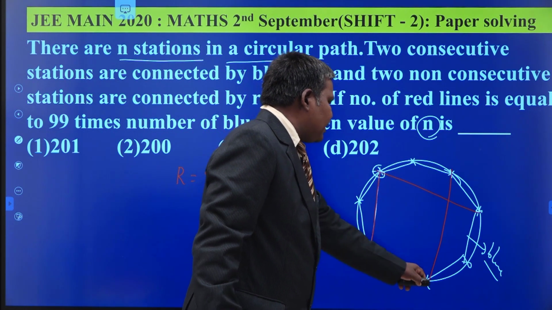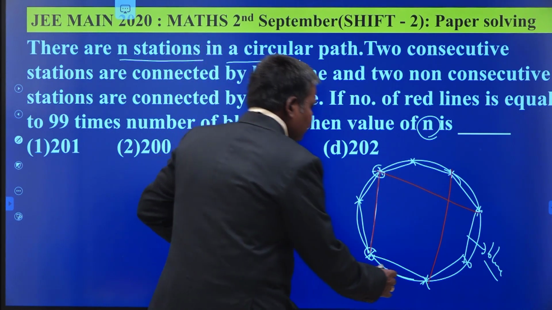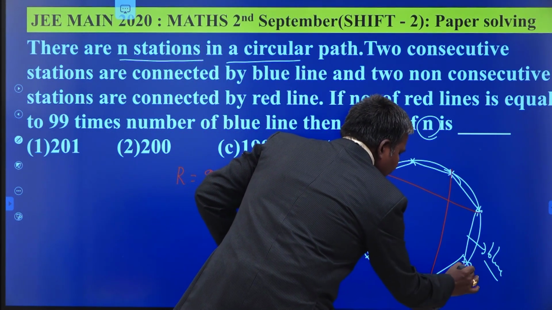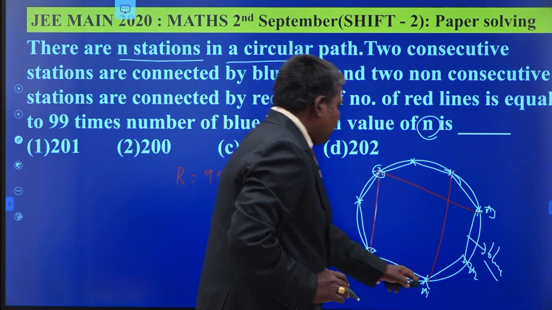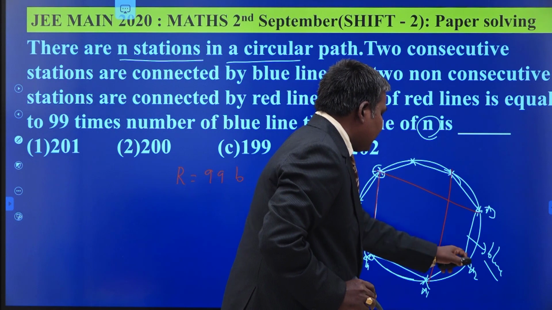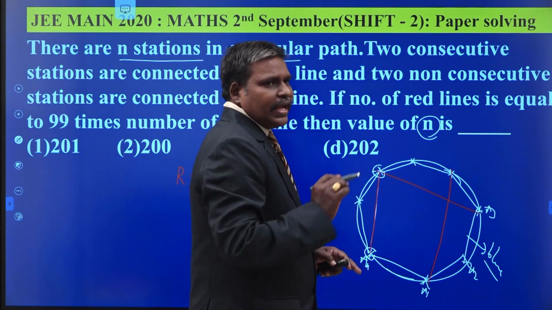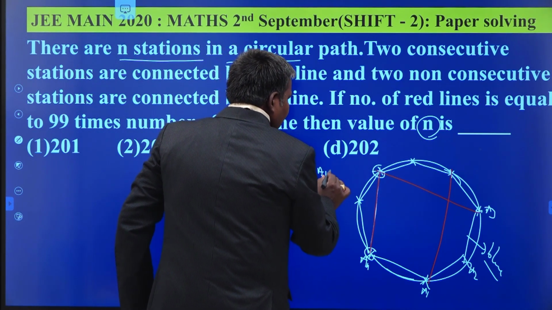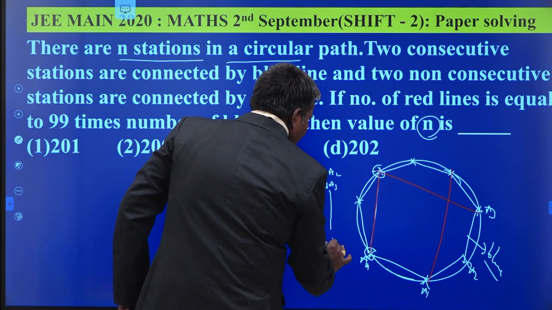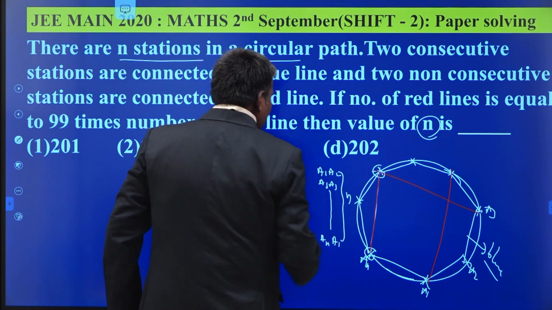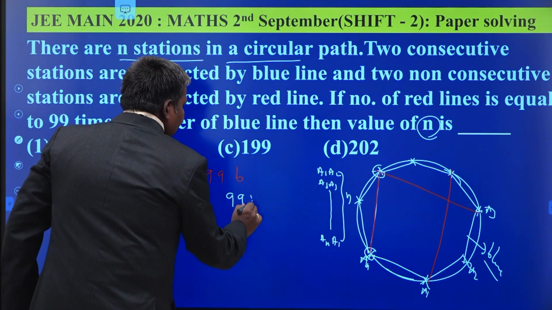Blue lines are obtained by joining any 2 consecutive stations. That means this is A1, A2, A3 and so on up to AN. By joining A1, A2 one line, A2, A3 one line, A3, A4 one line and so on up to AN, A1 is one line. So the number of lines are A1 A2, A2 A3, up to AN A1. How many lines are there? N lines. So the number of blue lines is equal to N, and red lines is 99N.